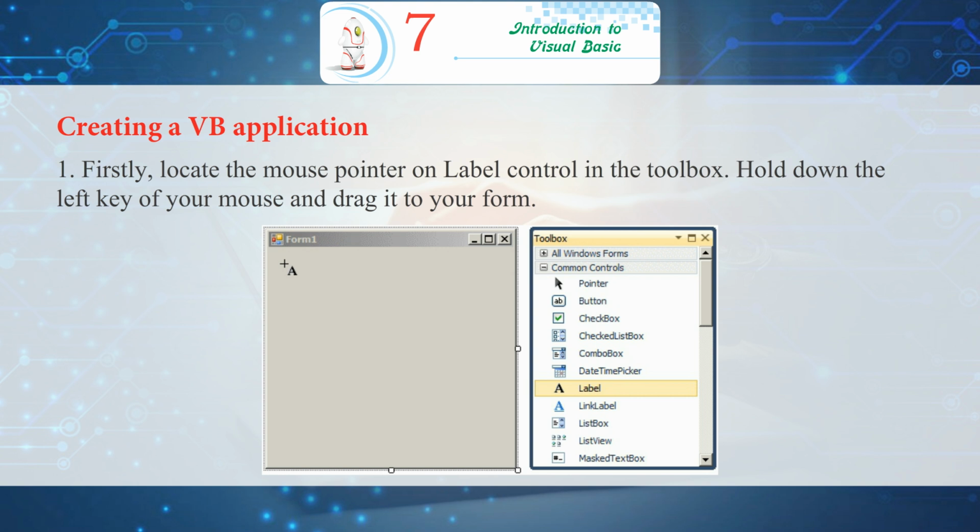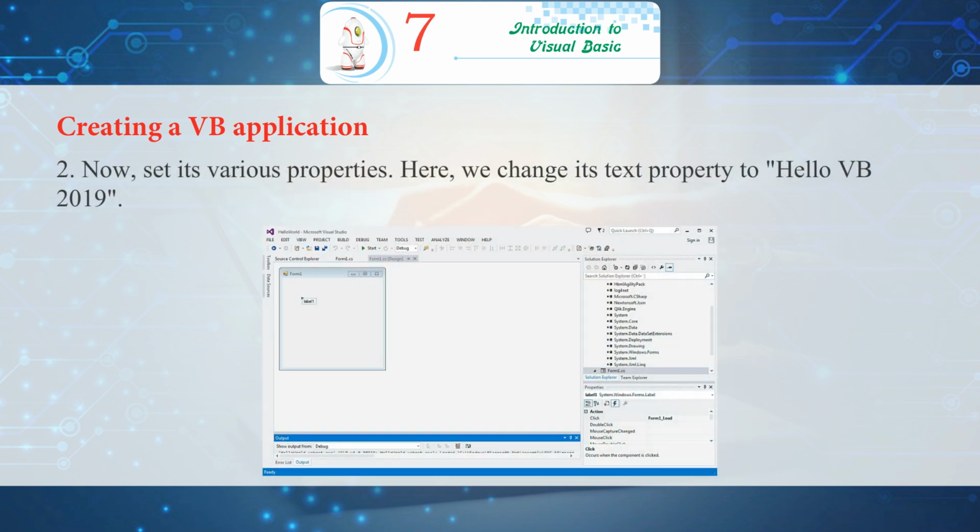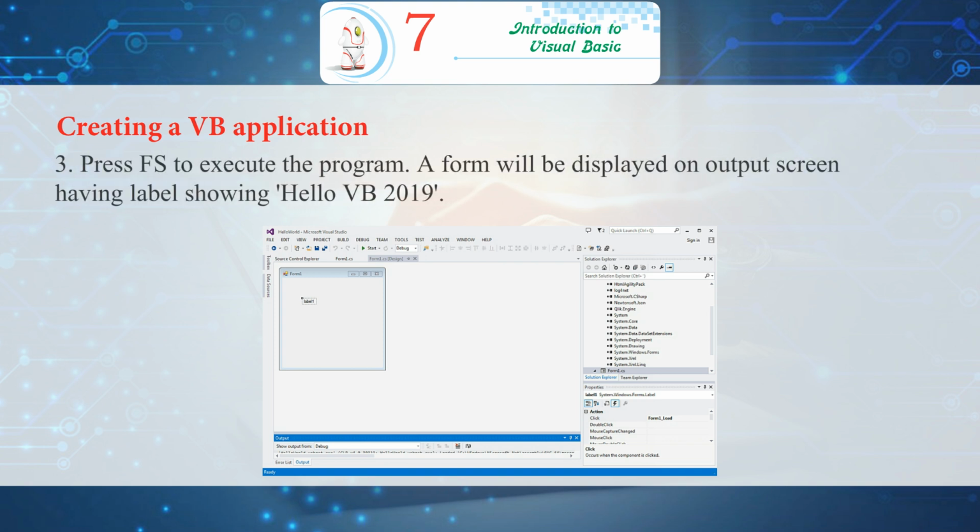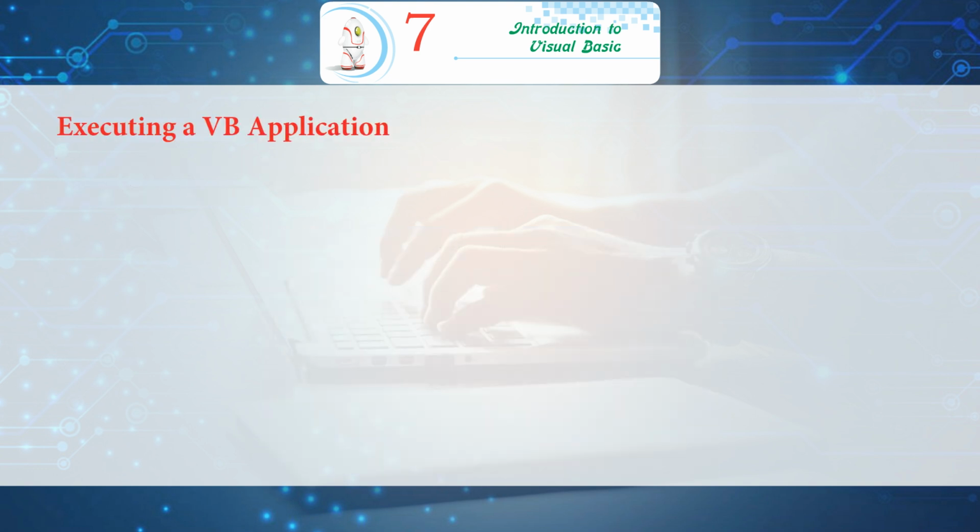1. Firstly, locate the mouse pointer on label control in the toolbox. Hold down the left key of your mouse and drag it to your form. 2. Now set its various properties. Here we change its text property to Hello VB 2019. 3. Press F5 to execute the program. A form will be displayed on the output screen having a label showing Hello VB 2019.